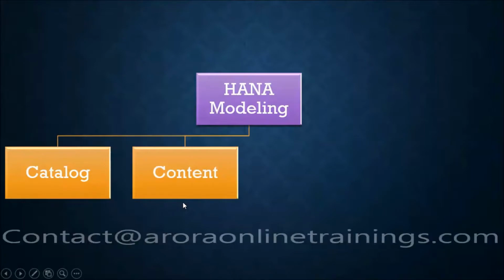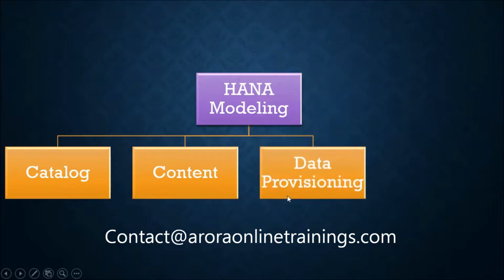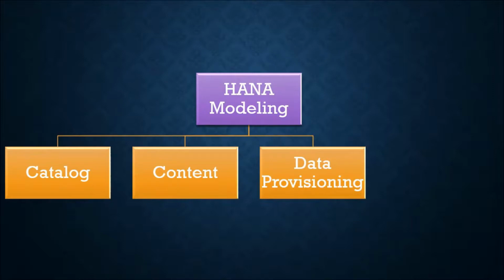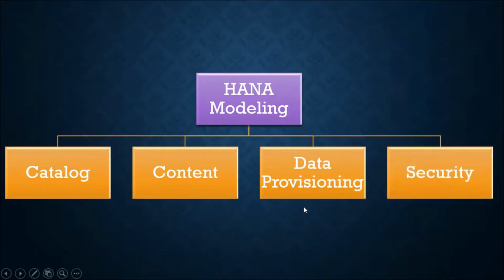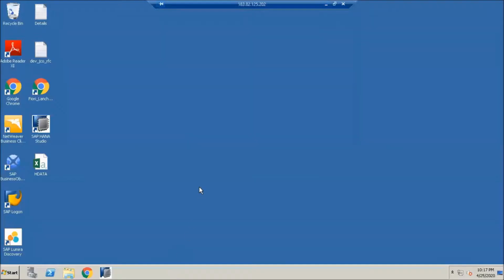The next one is content, which is nothing but the graphical modeling features of HANA. Then data provisioning methodologies, and how we can provide data to the database. And security features also: users and their assignment of privileges and roles. Let's log into the HANA system and I will show you what all these things are.